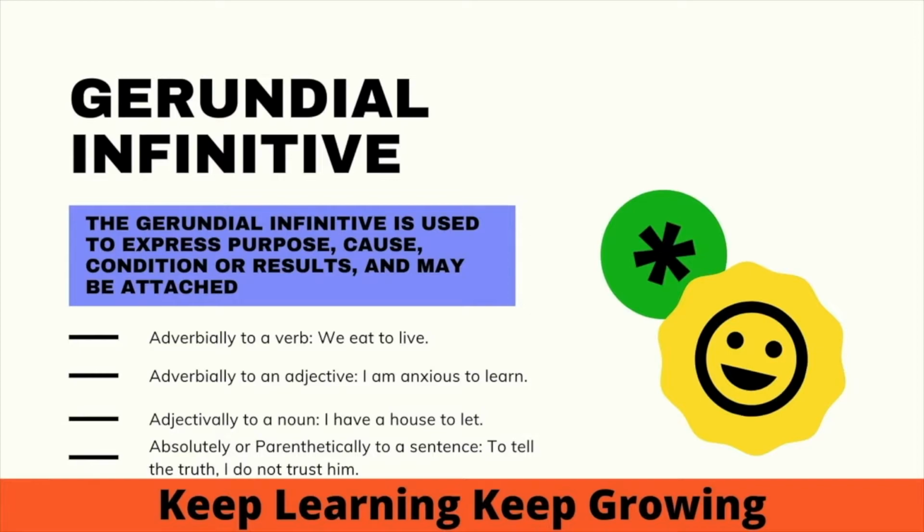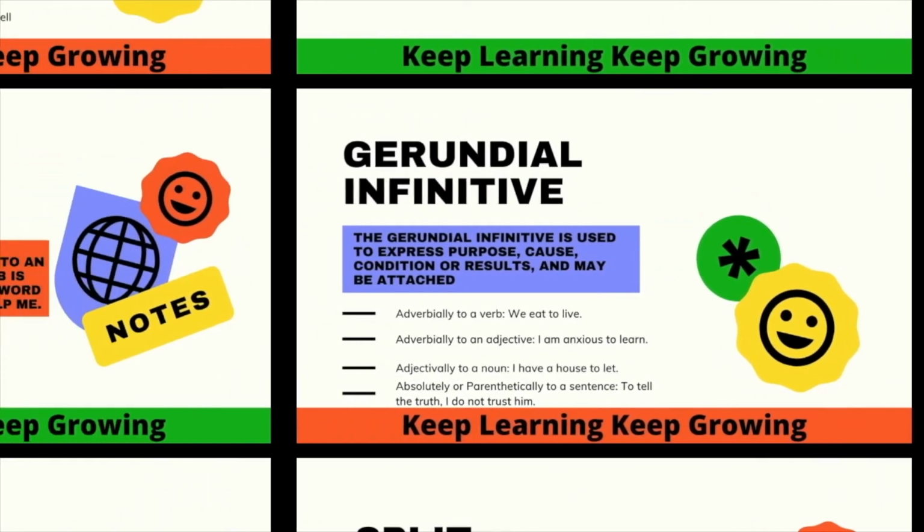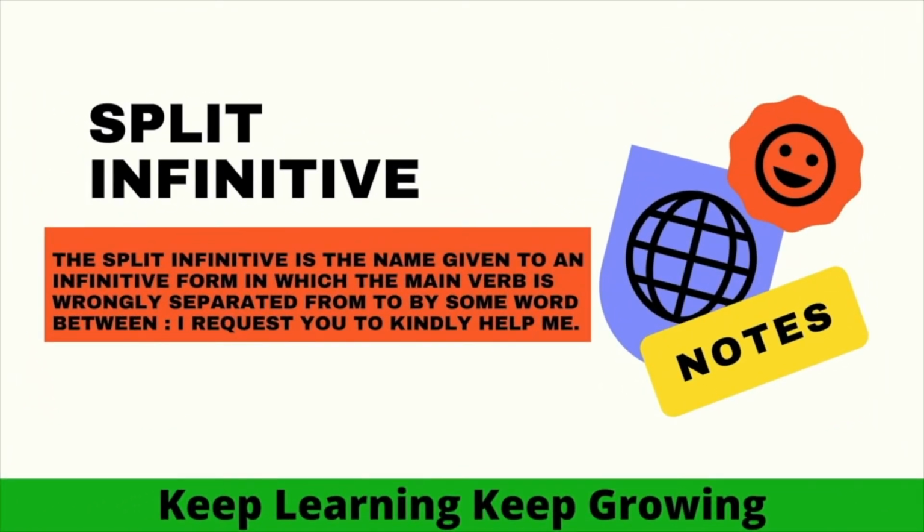In colloquial English, when a verb has already been used, the verbal part of the infinitive is sometimes dropped and to alone is used. Like: Will you go home? I like to. Has he done the work? And so on. In the next slide, we can see the split infinitive.